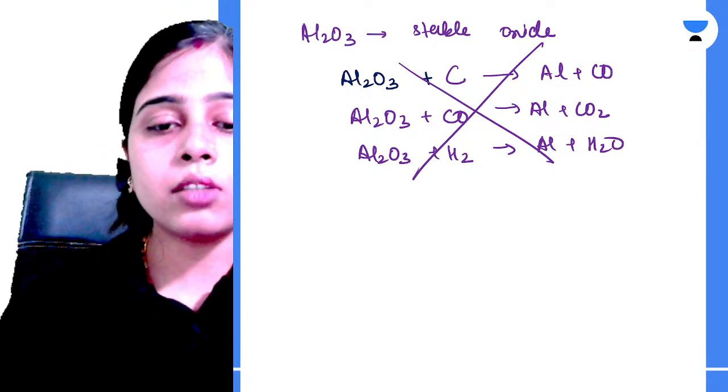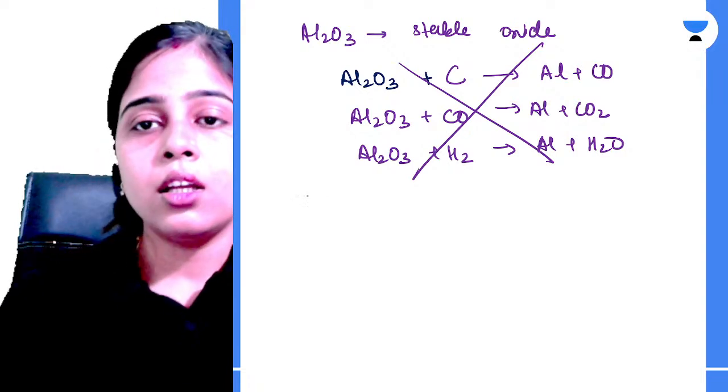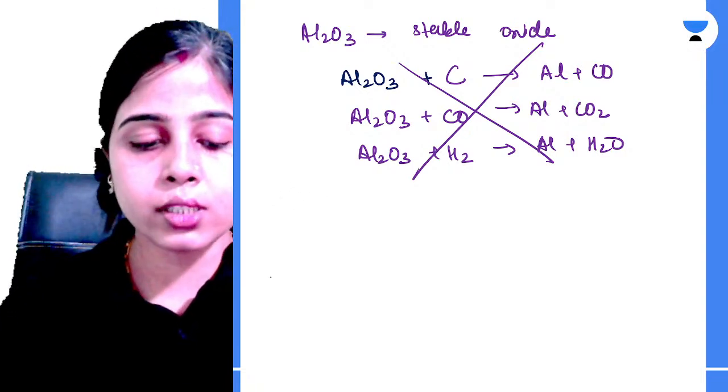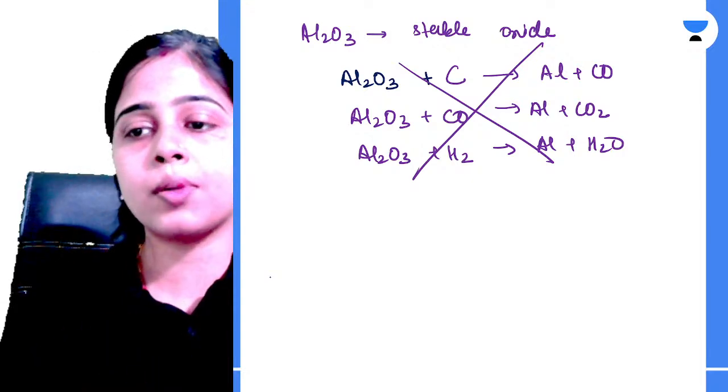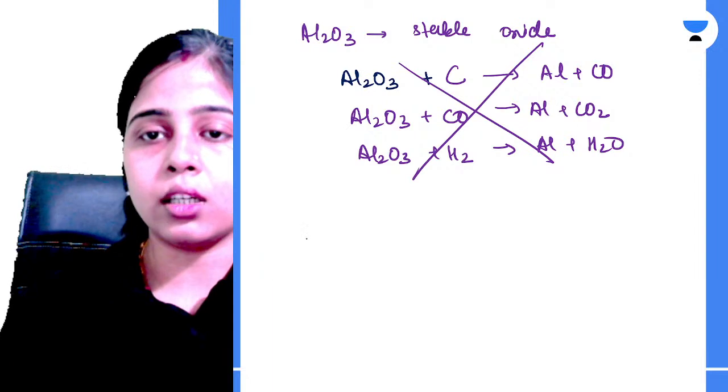Okay. Now the solution of this problem was given by Hall-Héroult. Okay. So before proceeding to the Hall-Héroult process, let us understand what were the problems faced by people during the electrolytic reduction of alumina. Okay.